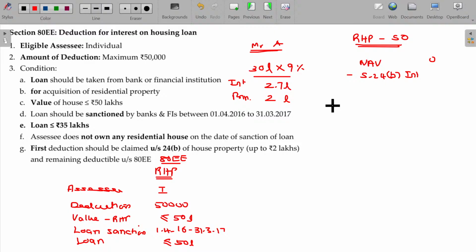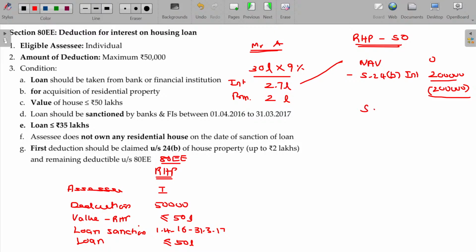In case of self-occupied property, how much interest can be deductible? Maximum 2 lakhs. Earlier 30,000 or 2 lakhs; latest means 2 lakhs can be claimable. If you claim 2 lakhs, then what happens here? You have 2 lakhs being negative value. This is the income from residential house property.